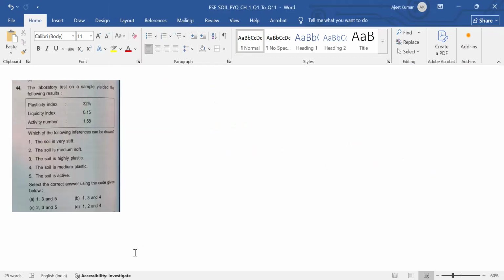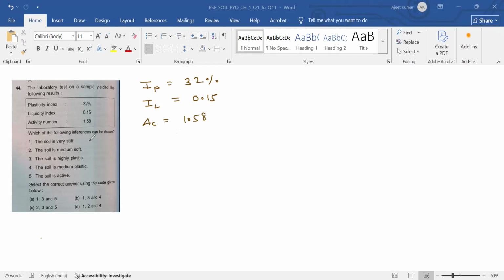Question number 44. The laboratory test on a sample yielded the following result. Plasticity index IP is 32%. Liquidity index IL is equal to 0.15. And activity number AC is equal to 1.58.